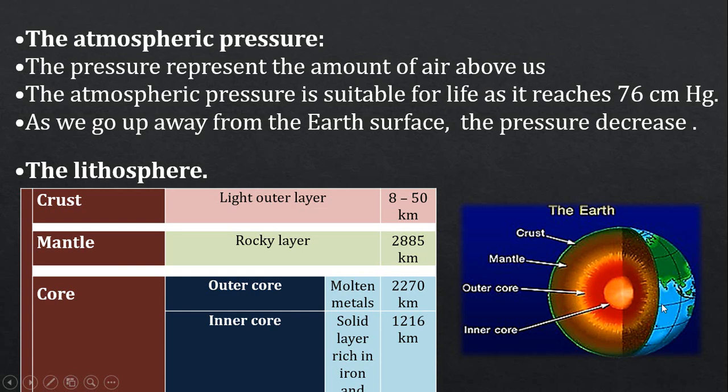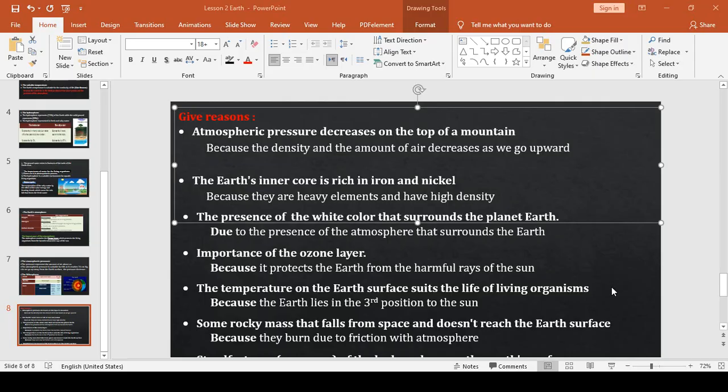The outer core consists of molten metals, which help in the formation of lava for the volcanoes, and the inner core, which is like the egg inside, consists of a solid layer rich in iron and some metals.